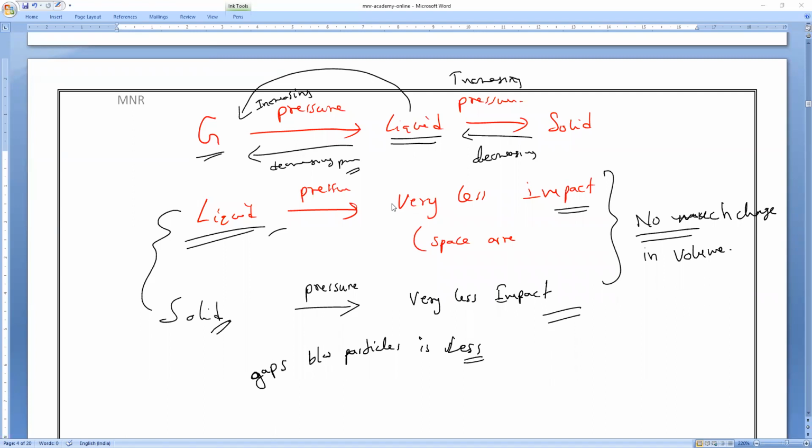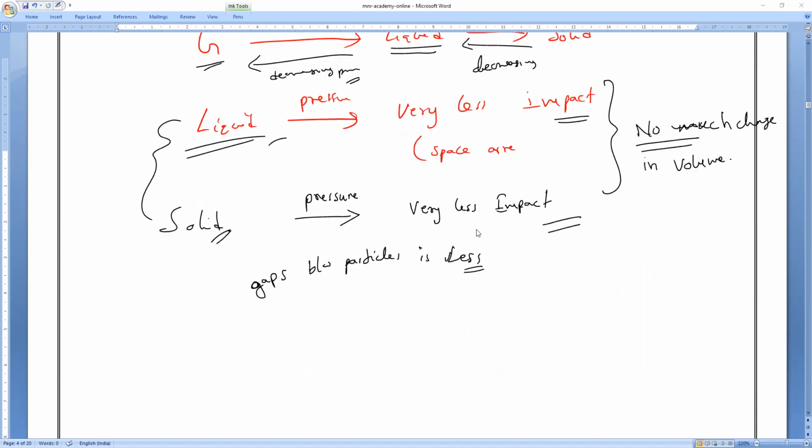Compression of liquids and solids is very, very difficult because pressure has a negligible impact on them. Please remember that.